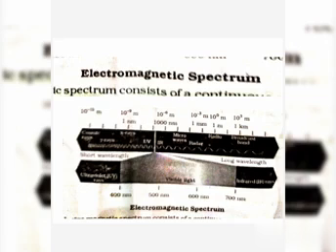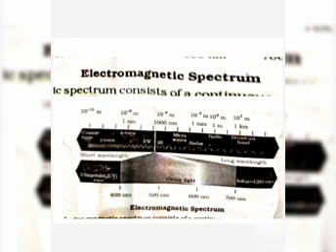Electromagnetic waves can have a wide variety of wavelengths, and the entire range of these wavelengths is known as the electromagnetic spectrum.